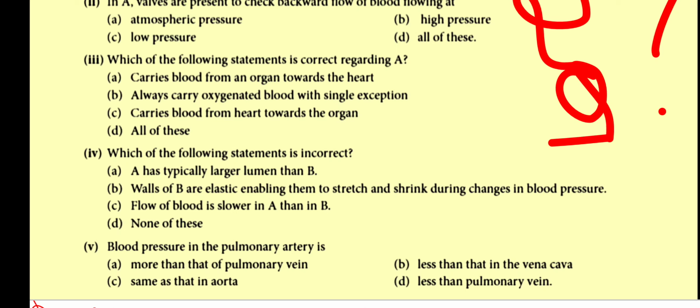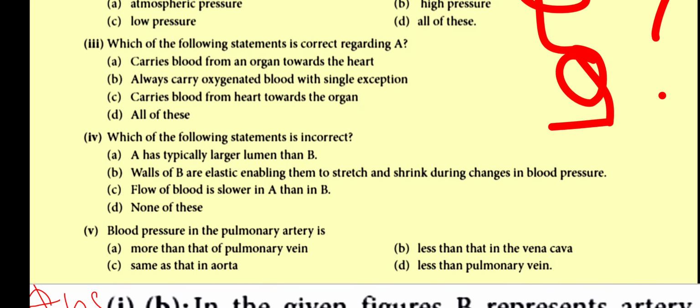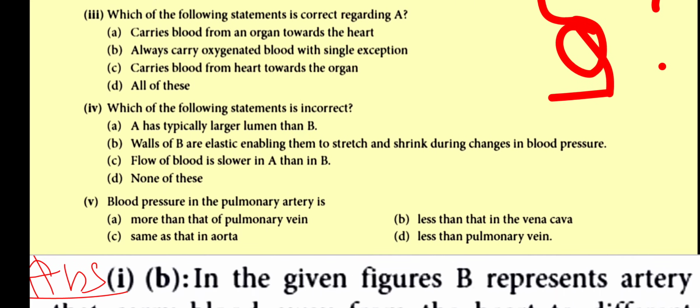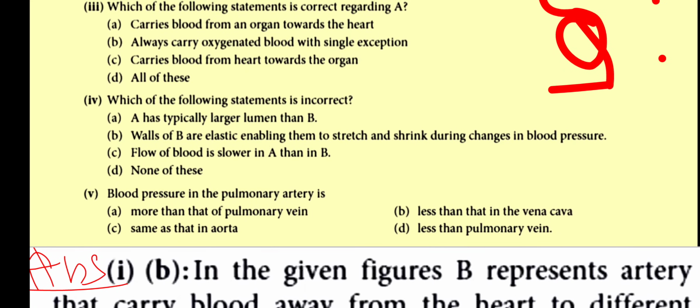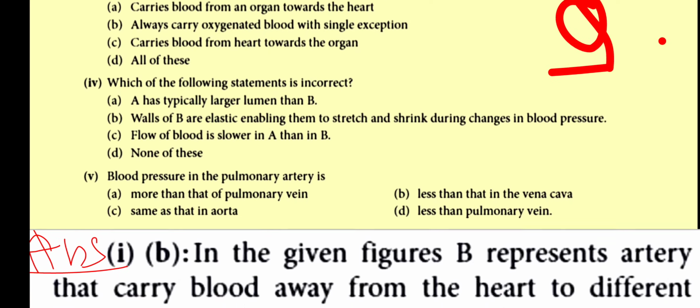IV. Which of the following statements is incorrect? A. A has typically larger lumen than B. B. Walls of B are elastic, enabling them to stretch and shrink during changes in blood pressure. C. Flow of blood is slower in A than in B. D. None of these. V. Blood pressure in the pulmonary artery is A. More than that of the pulmonary vein. B. Less than that in the vena cava. C. Same as that in the aorta. D. Less than the pulmonary vein.